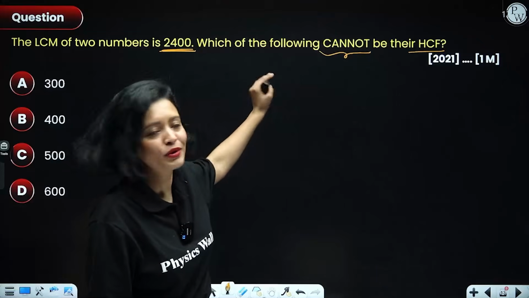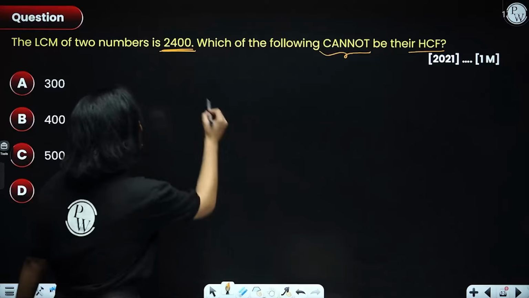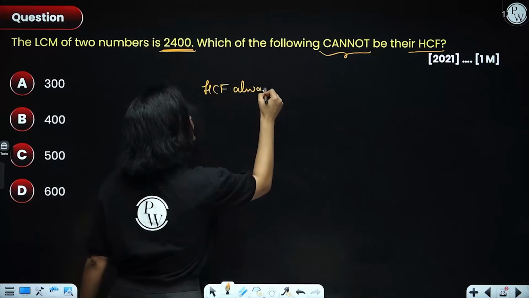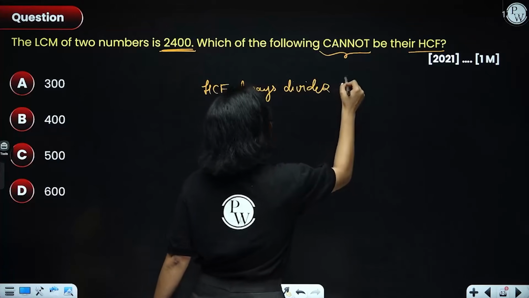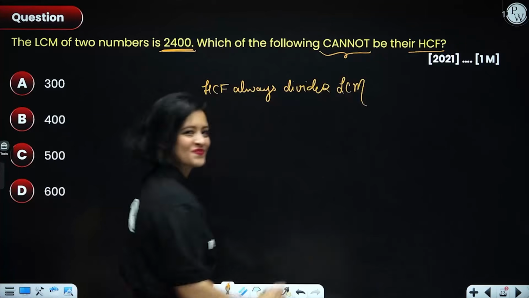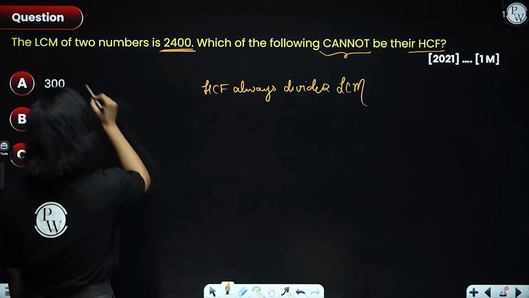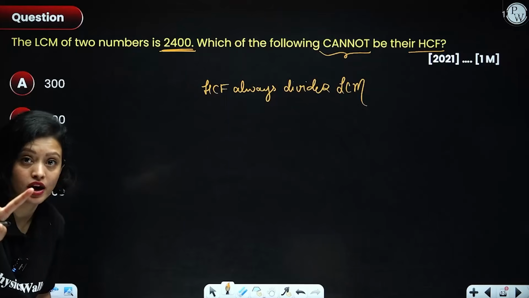With that property we can do this problem instantly. The property is HCF always divides LCM. Yes or no? Yes. So all we need to do is check which of these numbers is not dividing 2400.